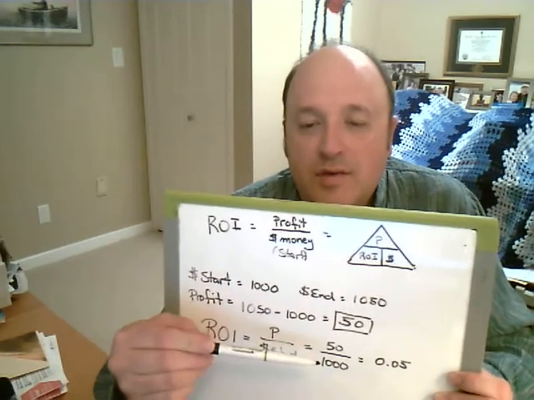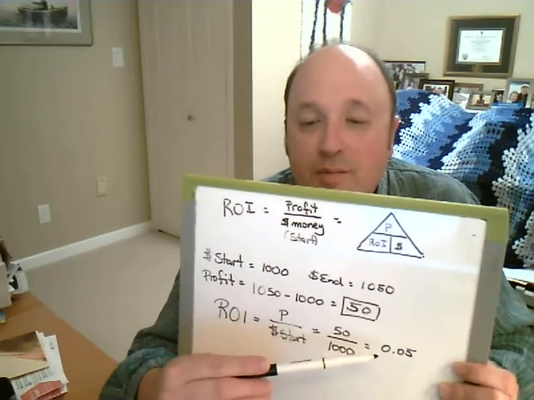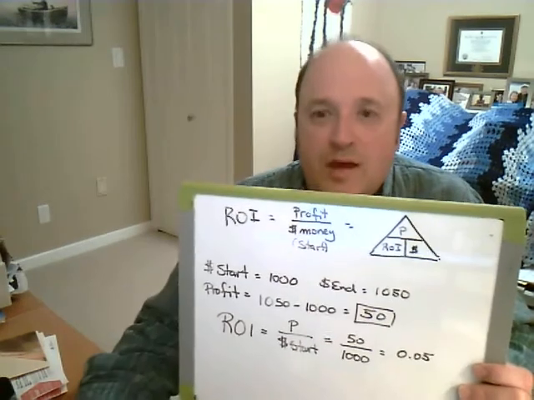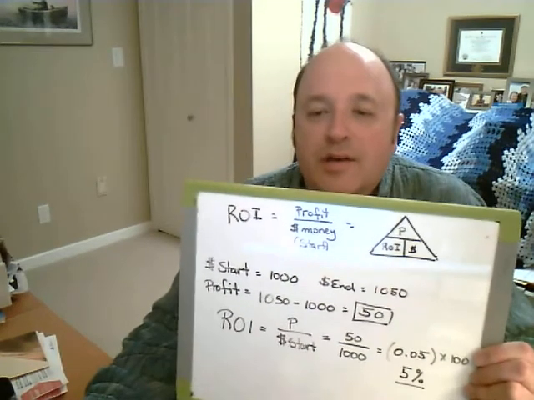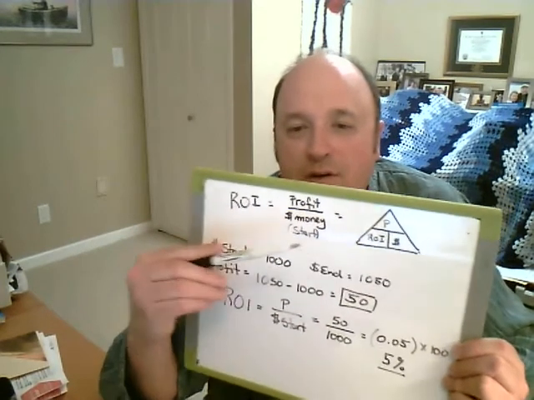So 50 divided by 1,000 gives you 0.05. Now remember, that's a decimal, so we have to convert it to a percent. Remember how to do that? Yep, 5% right there.